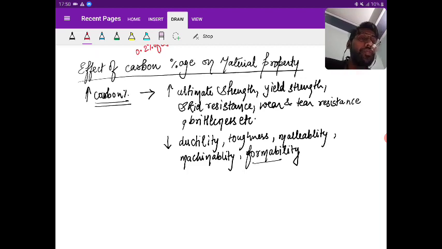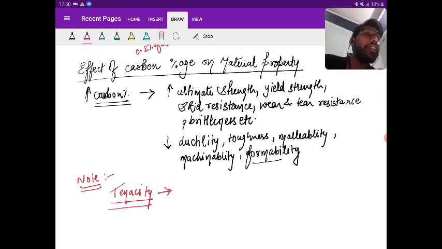Okay. Now, last thing that should be mentioned in your note is tenacity. So what is tenacity? Tenacity is nothing but a property of the material which has high tensile strength. It is a property of the material of high tensile strength, right? So this property is referred as tenacity. The material having the high tensile strength, this property is referred as tenacity.